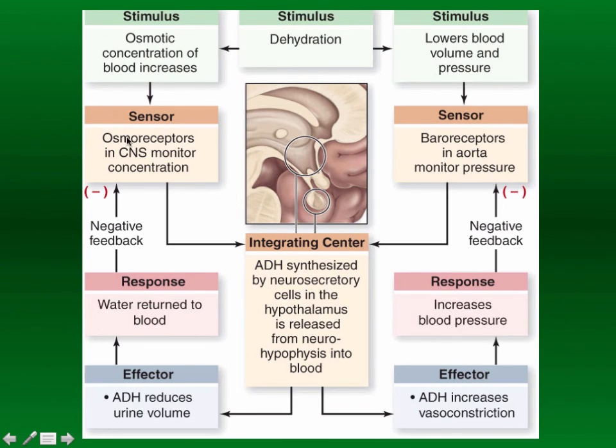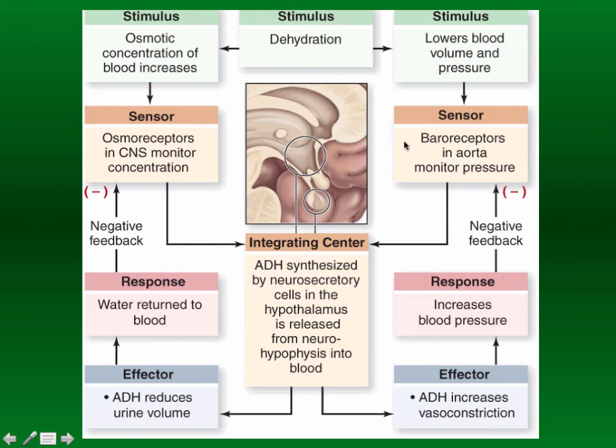The osmoreceptors are going to have an effect on sensory cells in the central nervous system. So in the cerebrospinal fluid as well as in the brain, there are chemoreceptors there to detect changes in osmolarity. If, like we said, solute concentration goes up, the brain and spinal cord can detect that. They're going to feed that information also into the hypothalamus, which can then have a response here in a moment, as we'll see. So now we've got both of these sets of stimuli coming into the hypothalamus.